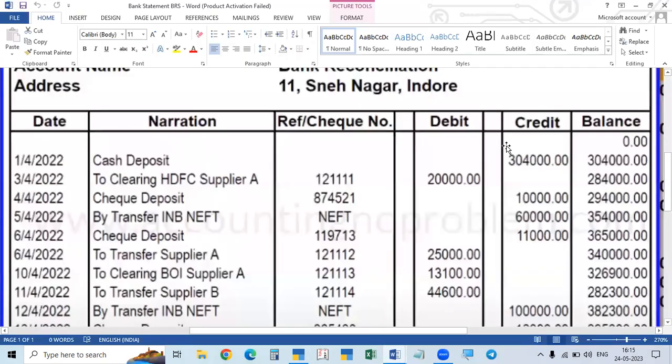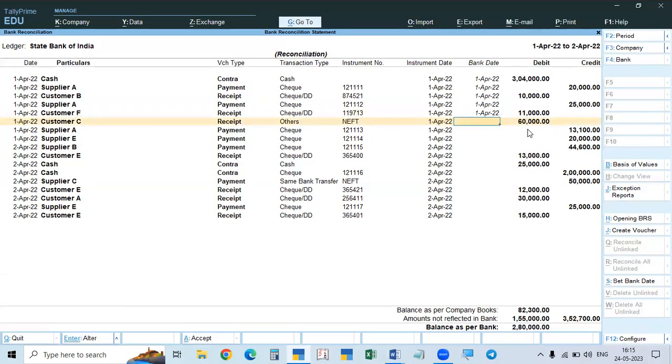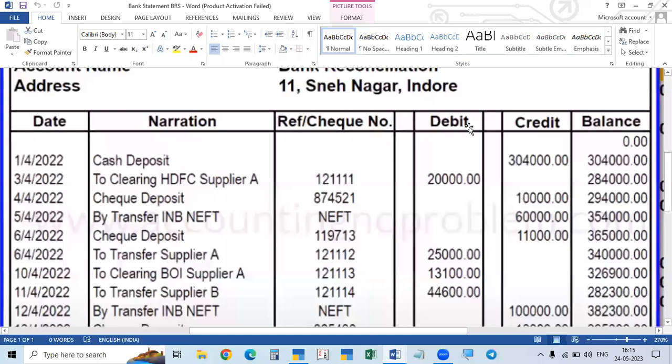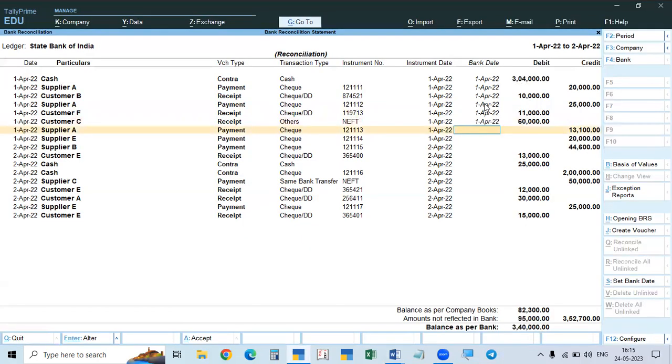And then another one in between, there is one amount, 60,000, we received by NEFT. So we entered it on this debit side as receipt by NEFT. It is also reflected in the bank. So all these are reflected, and up to this, 1, 2, 3, 4, 5, 6 are completed and reflected.